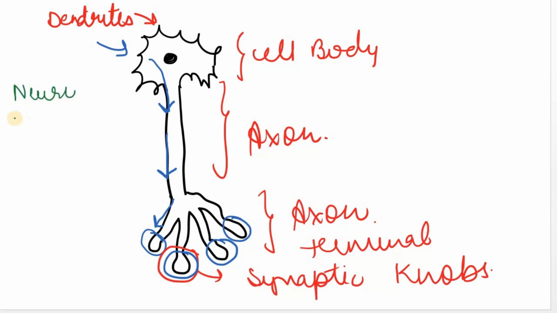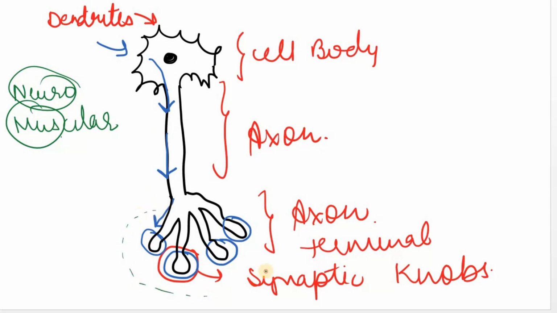Neuromuscular junction, this means it is a junction of a neuron and a muscle. For example, ये neuron जाकर हमारे arms की muscle पे end होता है. So this is forming a neuromuscular junction.